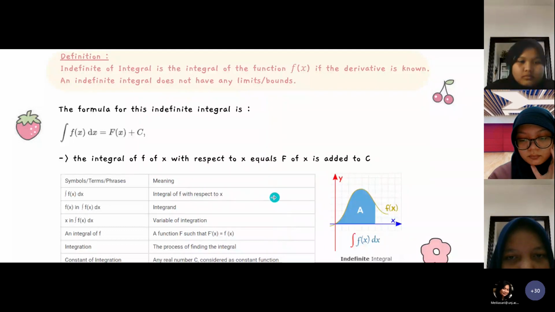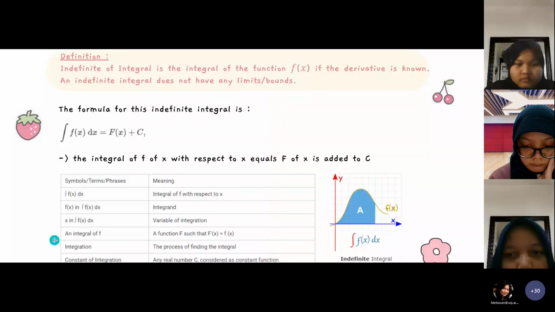Then these are the symbols or terms, process, and meaning. First, the symbol like this means the integral of f with respect to x. Second, f of x means the integrand, and x means the variable of integration. For an integral of f, meaning a function F, F prime of x is equal to f of x.